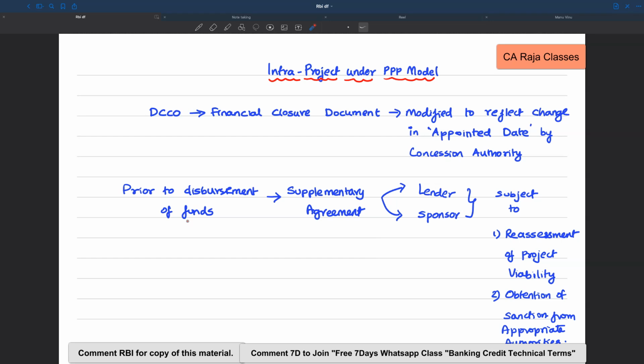This has to be done prior to disbursement of funds, and for that a supplementary agreement can be created between the lender and sponsor. But here the condition is there should be reassessment of project viability and sanction should be obtained from appropriate authorities for this.